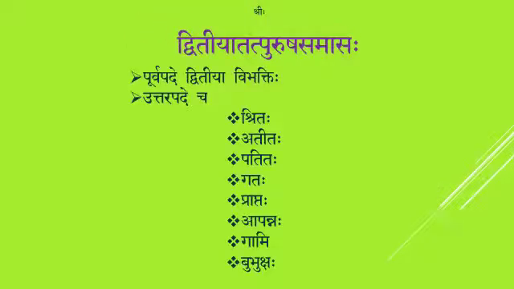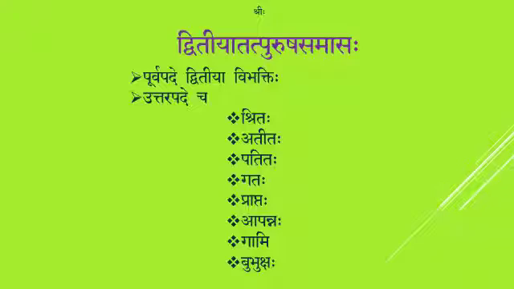The first one is Dvitiya Tatpurusha Samasaha. There are two conditions for this samasa to apply. The first one is Purvapade Dvitiya Vibhakti in Vigraha Vakyam, that is in expound.